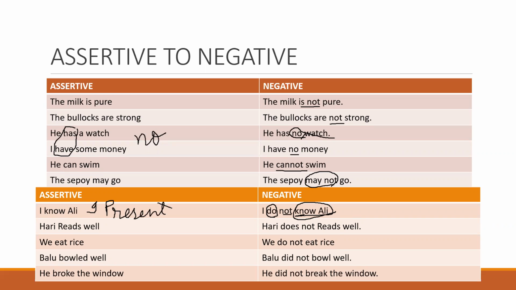Here I is the subject, do is the verb, not know Ali is the predicate, and Ali is the object. Okay, I have completed subject, verb, predicate, object, everything here.